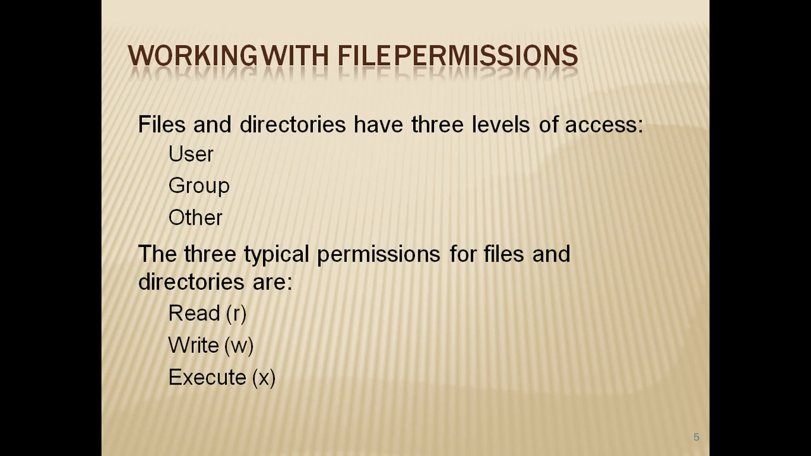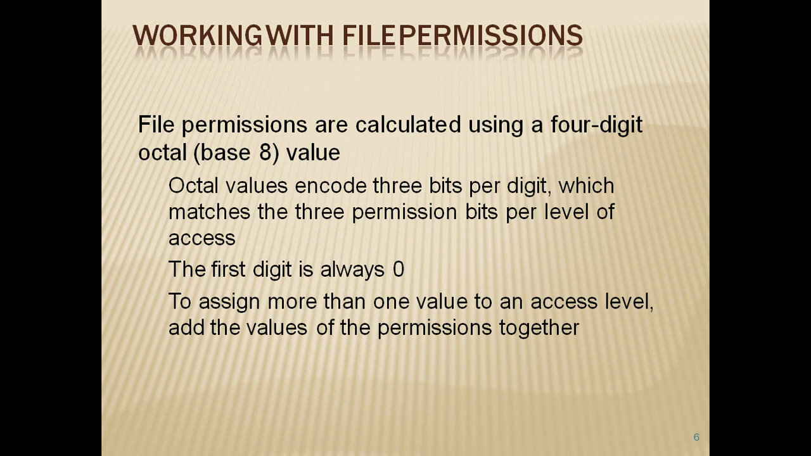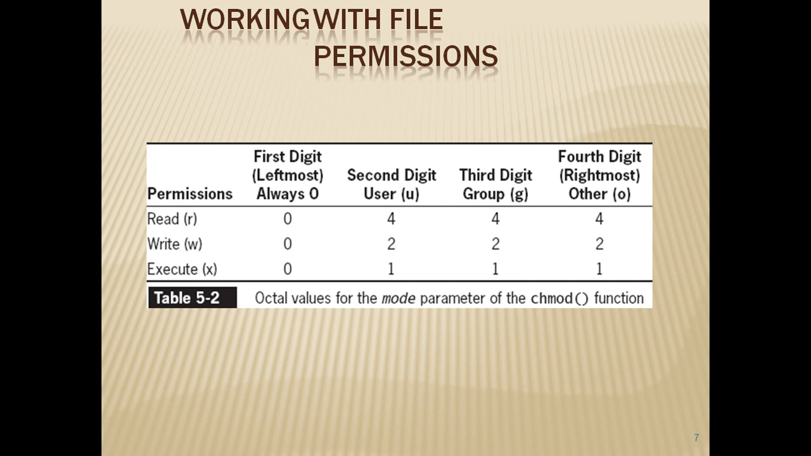Working with file permissions, we have three levels of access for files and directories: user level, group level, and others. Similarly, three kinds of permission for files and directories are available: read access, write access, and execute. These are the permissions we have. They are calculated using a 4-digit octal value, which encodes 3 bits per digit, matching the 3 permission bit levels. The first digit is always 0, and to assign more than one value to an access level, we can add the values of the permissions together.